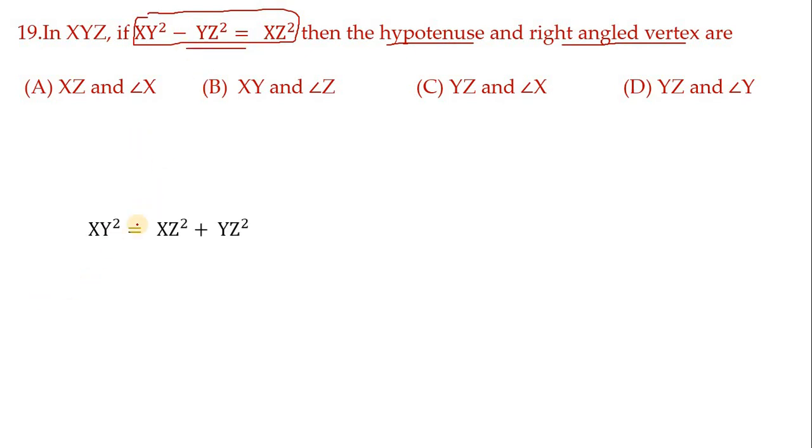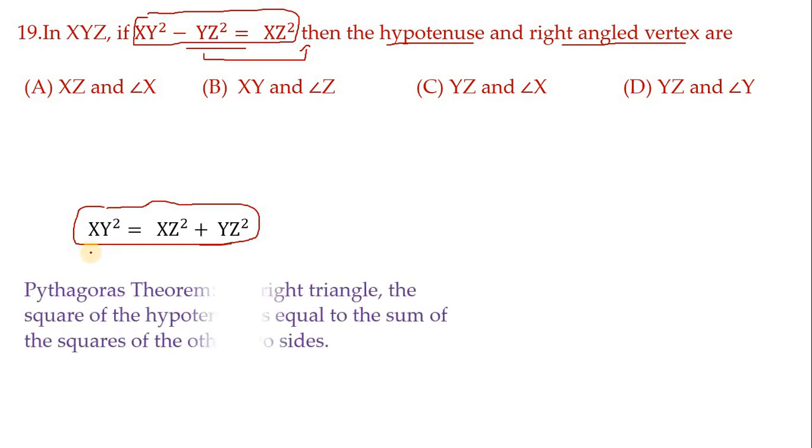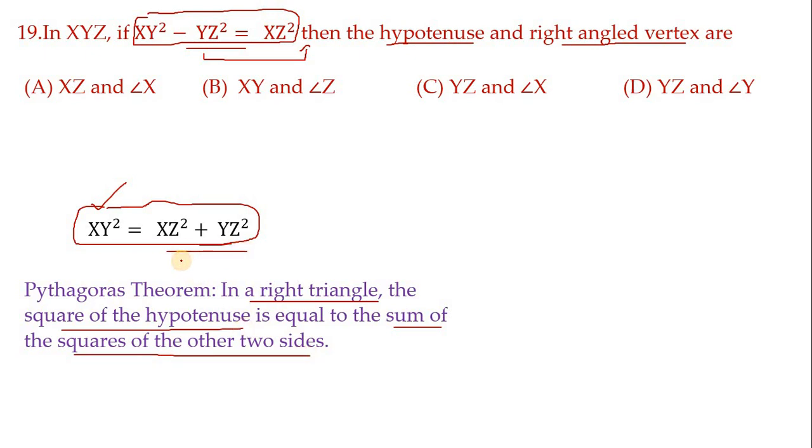See, this thing I can write like this. So what I did is, this yz square I transfer this side, so it has become plus. Now it is looking like Pythagoras proof, isn't it? So for that, see, in a right angle triangle, the square of the hypotenuse is equal to the sum of the squares of the other two sides. Which are the other two sides? These are the other two sides.